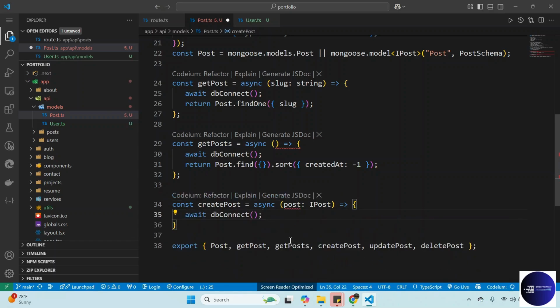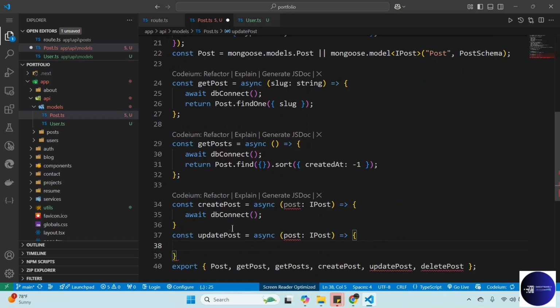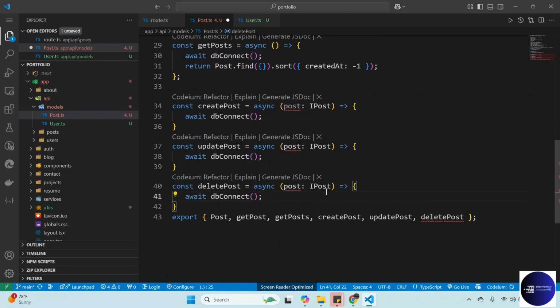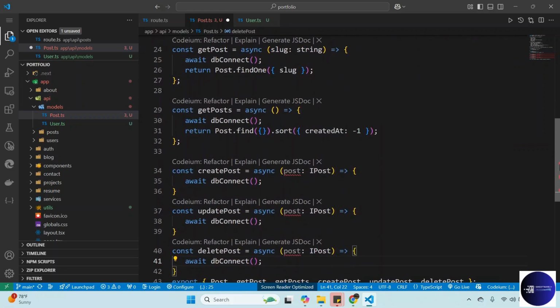So we have createPost, which will pass our interface. What else are we missing here? Update post, we just pass the post connection, and then delete post. For update post, we can pass the post, or you can pass the ID. It doesn't matter. We will get back to this after.